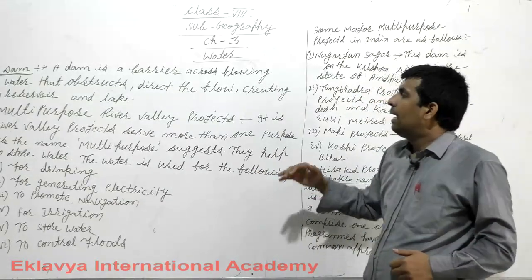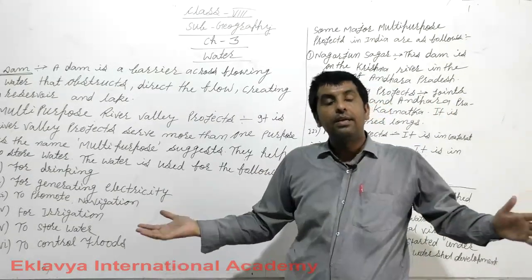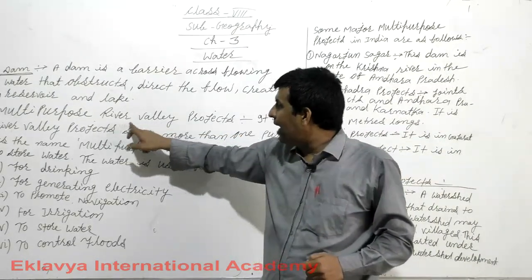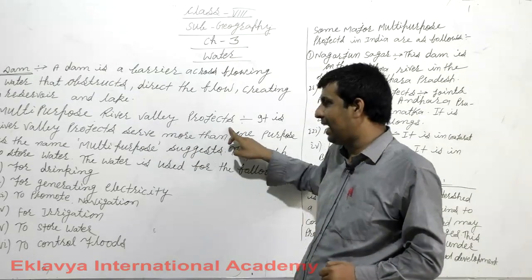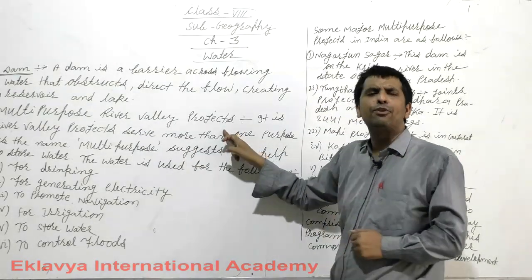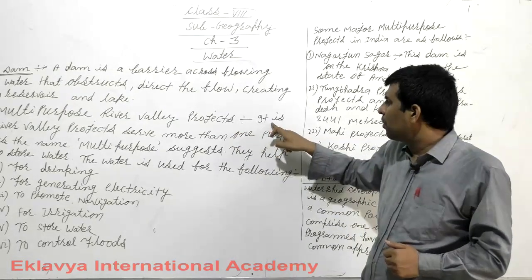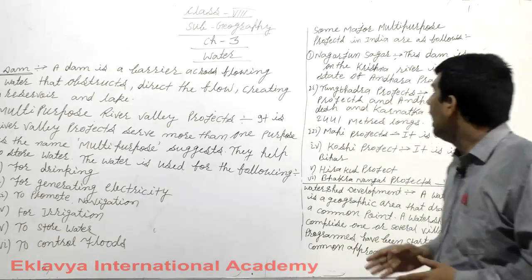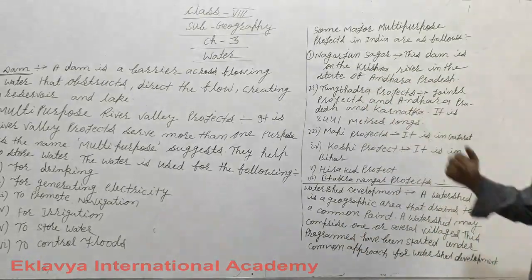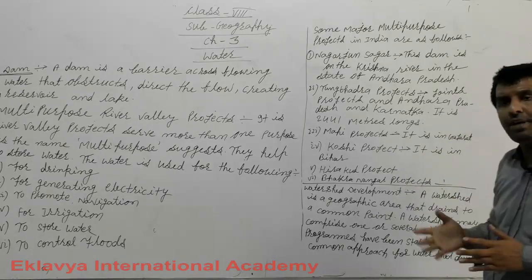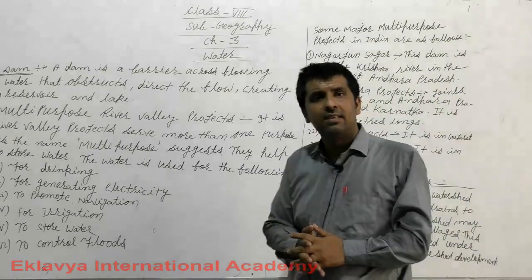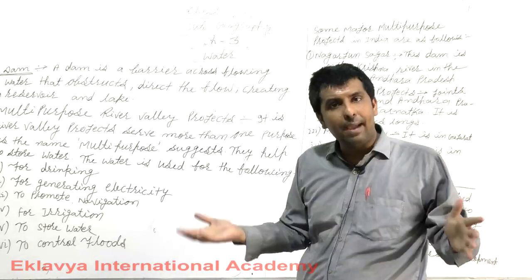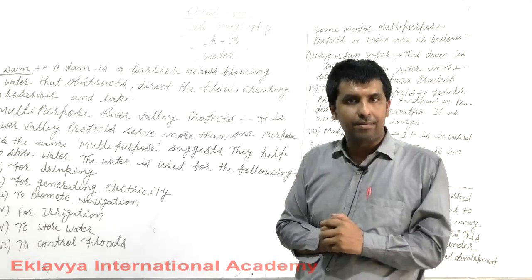Now, on a large scale, these are known as multi-purpose river valley projects, and many projects are going to start all over India, like Nagarjun Sagar project, Tungabhadra project, Mahi project, Kosi project, Kaveri project, Narmada project, Bhakra Nangal dam project, Hirakud dam project, and other projects are going on.